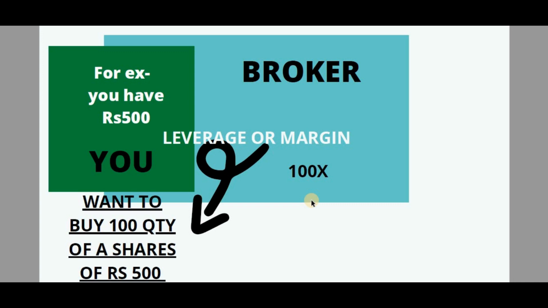So when you are getting into a loss position, whenever you see the MTM going red or decreasing, at the point of 80% of your total funding, that is around 800 rupees if you have 1000 rupees in your account, automatically the broker will square off the position. Square off means it will sell that particular stock without asking you.